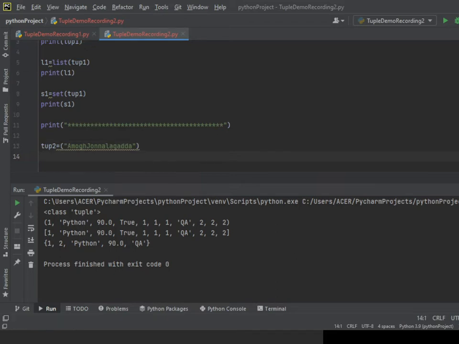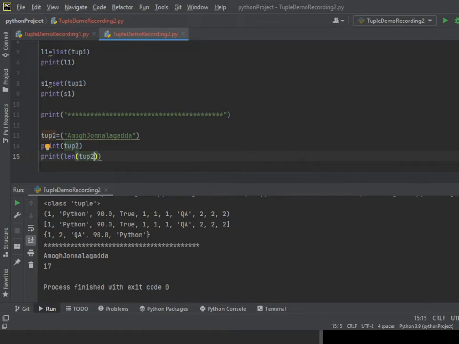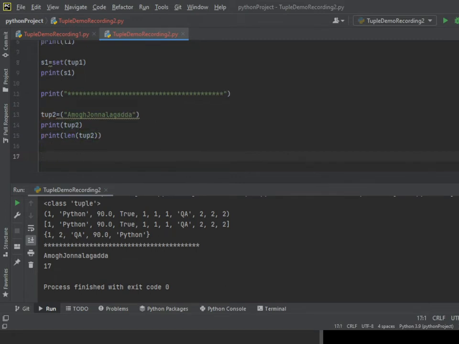Okay, now here I am giving print tup2, the name of the variable we just created, print length of tup2, printing the length of the tuple. It's possible, we can get the length of it. Now I am creating another variable called tup3 equal to Amog Janalagada.